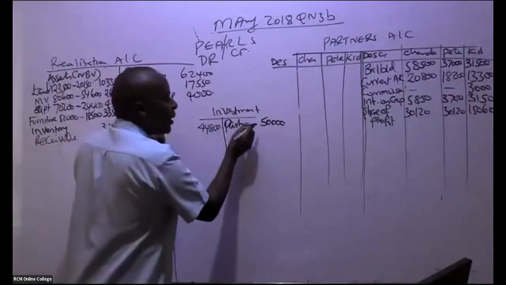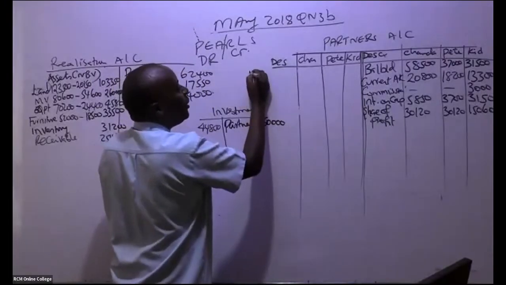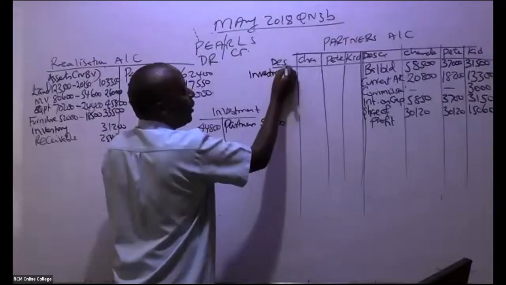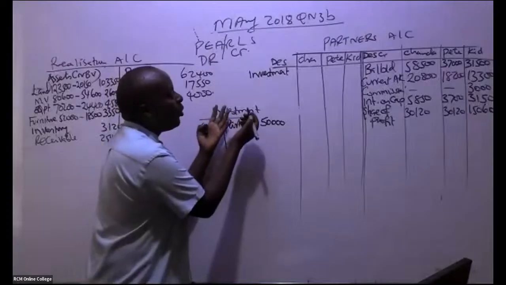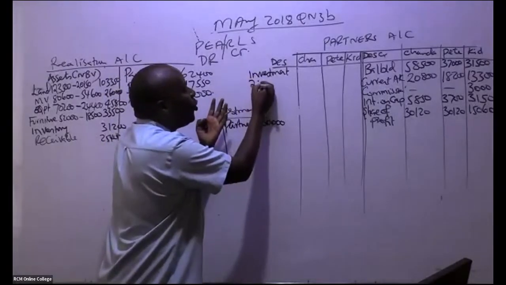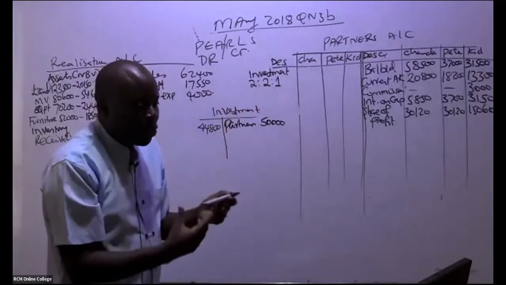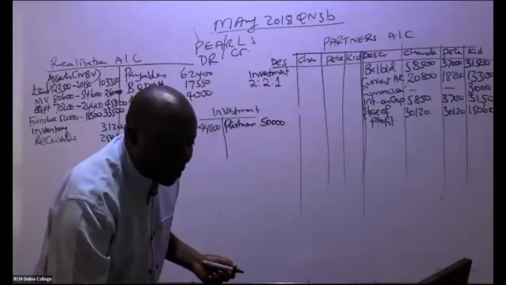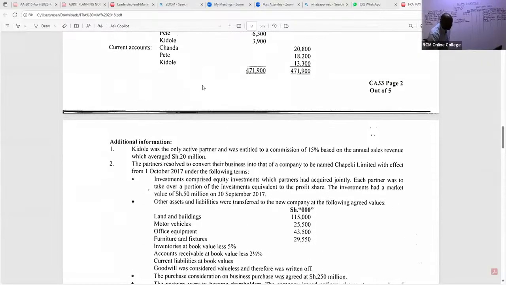So in this case, these partners took 50,000. Can you kindly apportion this investment of 50,000 before I tell you the difference? Where do we take the difference? They have told us they are going to apportion it using their normal criteria of 2:2:1. They have told us investments comprised equity investments which partners had acquired jointly.